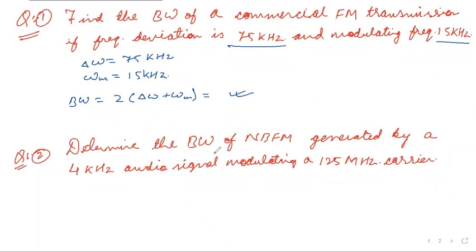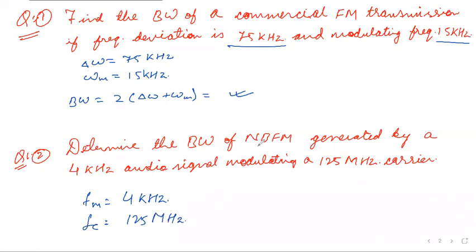So next is, determine the bandwidth of narrow band FM generated by a 4 kilohertz audio signal. So the audio signal is 4 kilohertz, modulating a 125 megahertz carrier, so FC would be 125 megahertz.